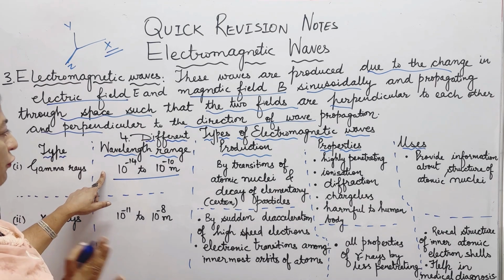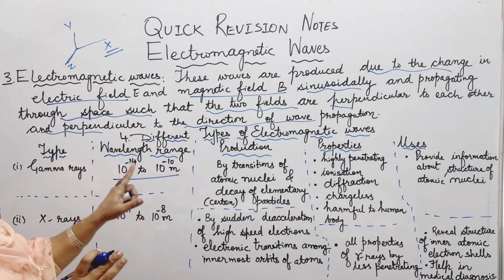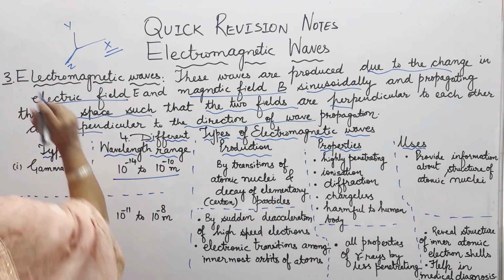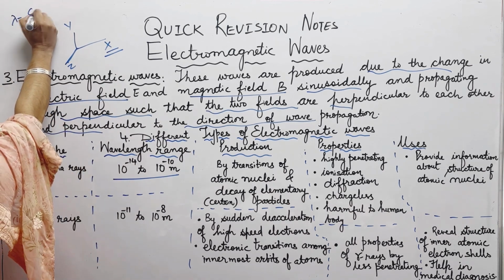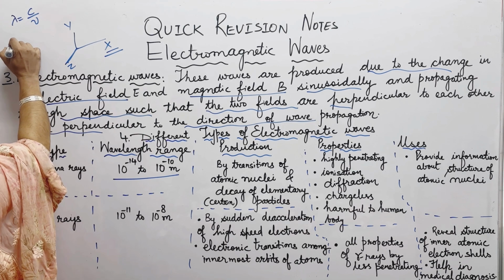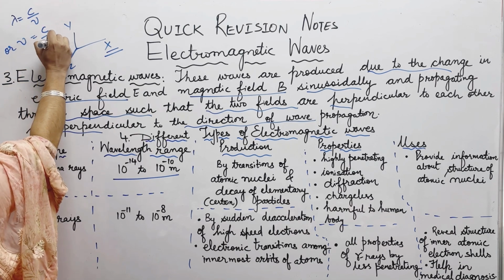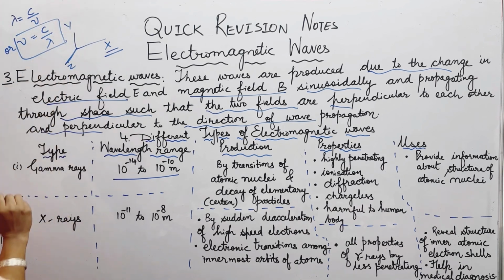You can find out the frequency. I have not made the table for the frequency. So to find out the frequency, you can use the formula lambda is equal to velocity of light upon frequency, or frequency is equal to velocity of light upon wavelength. So knowing the value of wavelength, frequency can be found out.